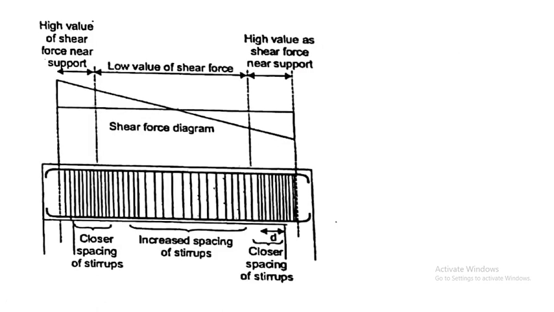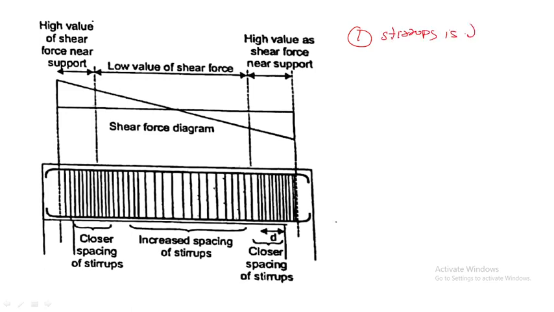First of all, understand what stirrups are provided for. Stirrups are provided to resist the shear stresses developed in the beam.